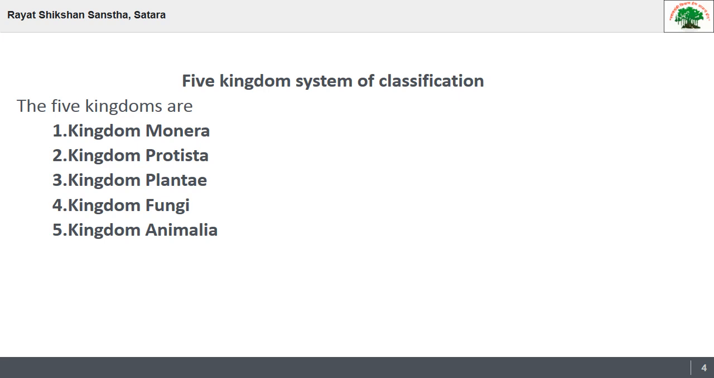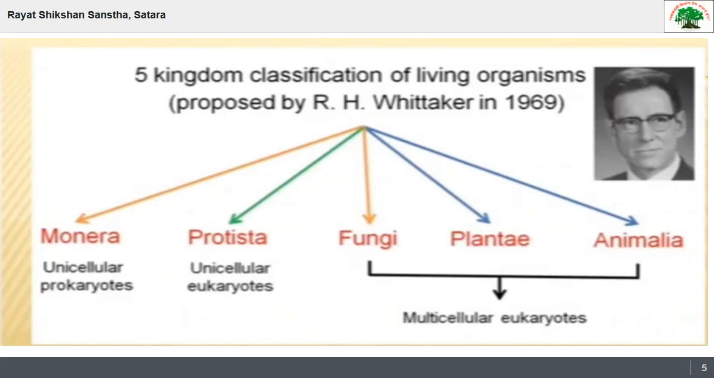So this is the five kingdom system of classification. Scientist R.H. Whittaker proposed this system. So these kingdoms are kingdom Monera, kingdom Protista, kingdom Plantae, kingdom Fungi and kingdom Animalia. Scientist R.H. Whittaker proposed this five kingdom classification of living organisms in 1969. So it consists of five kingdoms: kingdom Monera, kingdom Protista, kingdom Fungi, Plantae and Animalia. So these are the five kingdoms.